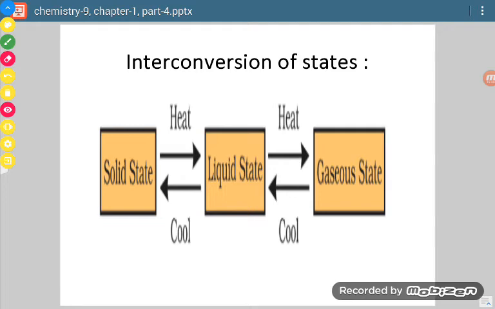Now let us talk about these three states: solid state, liquid state and gaseous state. How can we convert them? If we heat a solid, it changes to liquid state. If we heat a liquid, it changes to gaseous state. Similarly, if we do the reverse, if we cool the gaseous state, it will change to liquid state. If we cool the liquid state, it will change to solid state.